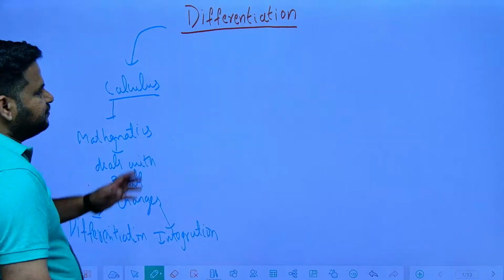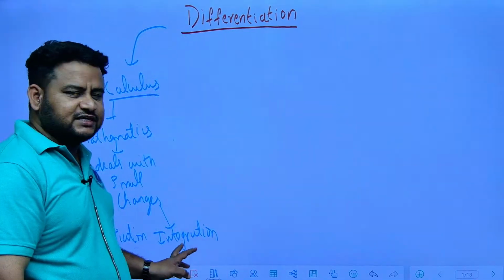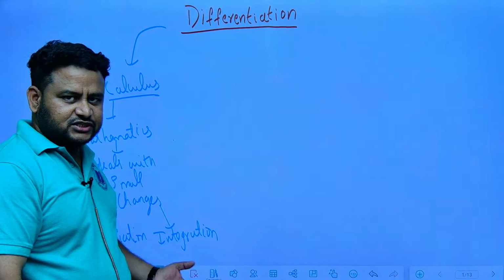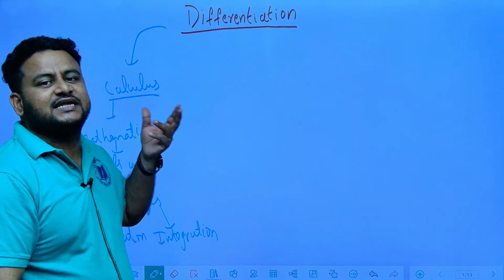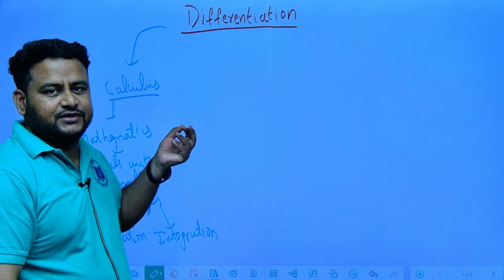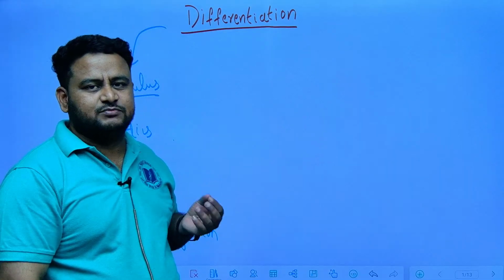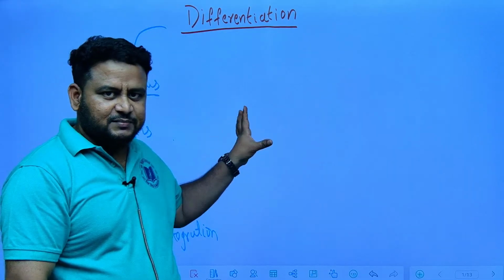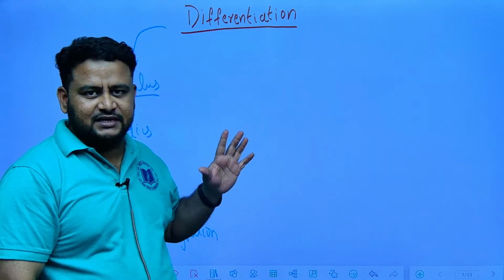If you talk about differentiation, see, differentiation and integration are opposite to each other. Integration is also called antiderivative. After differentiating, whatever answer we get, we call that the derivative. Differentiation is about studying small changes. What is the meaning of differentiation? What is the geometrical meaning of differentiation? All these things we will be learning in this class.